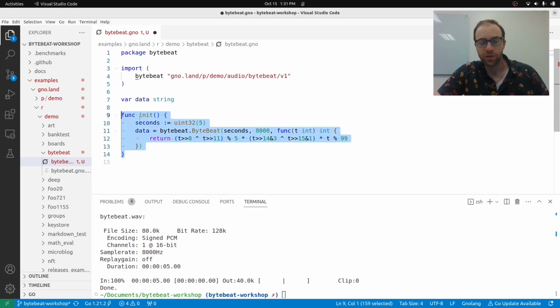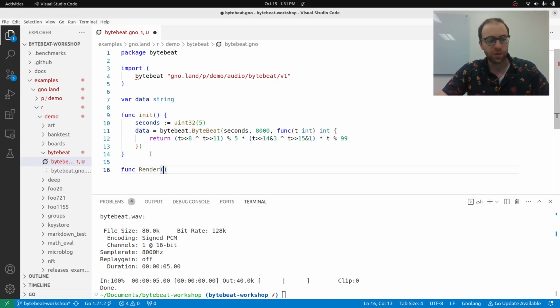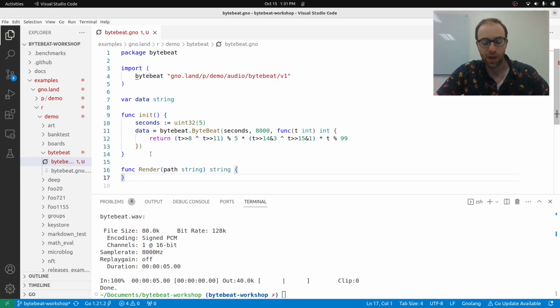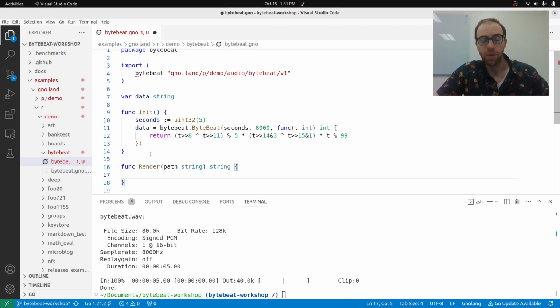Now after our init function, after we upload our smart contract, it's going to figure out the data to store here and store that forever. Now, how do we actually get it? There's this other thing that's special about our realm, which is the render function. The render function is called every time we go to Gno.land, the web interface, and this is a read-only way to basically interact with the contract. You can use it as a way to look at the state very easily. In our case, the state is a ByteBeat sound, and we want to show the ByteBeat sound as HTML. We can do that by writing Markdown. So we'll have some Markdown here, and it'll be my ByteBeats.